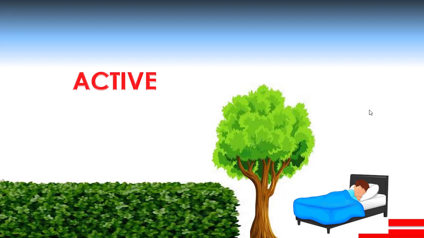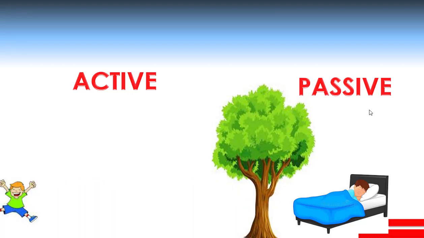Oh, one boy is lying on his bed, not doing anything, just sleeping and sleeping, doing nothing. This boy is obviously a passive boy. So one boy is active, this one, and this boy is passive.